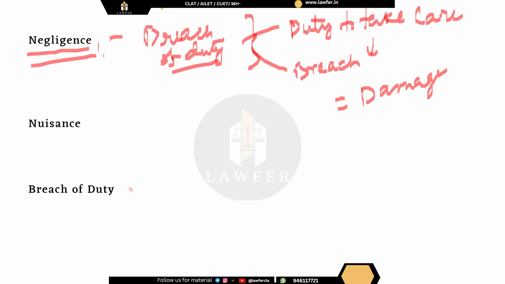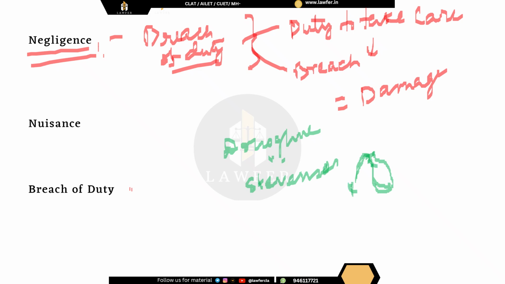Now here we have the landmark case of Donoghue versus Stevenson. What happened here is that a person purchased a particular drink, a ginger ale, and they kept pouring the drink from the bottle into a glass, and the person and her friend kept drinking it.